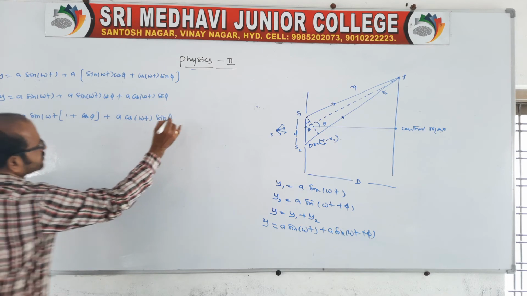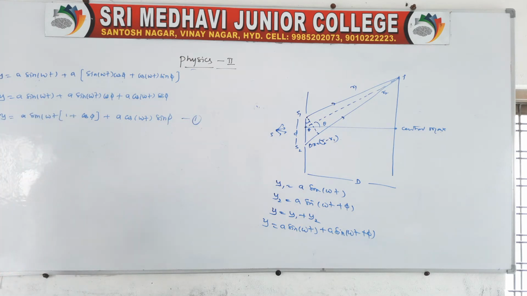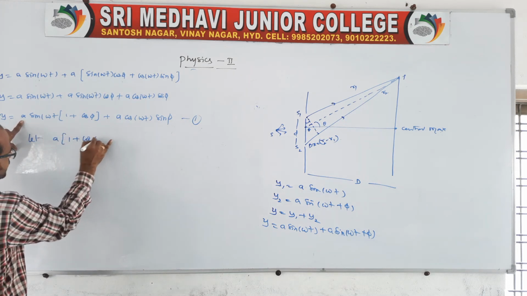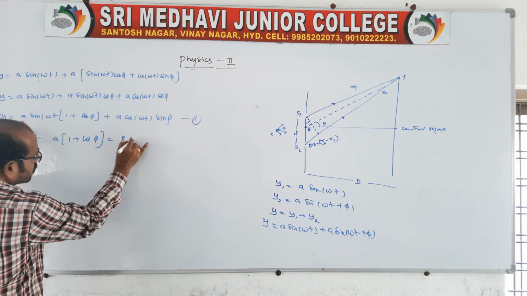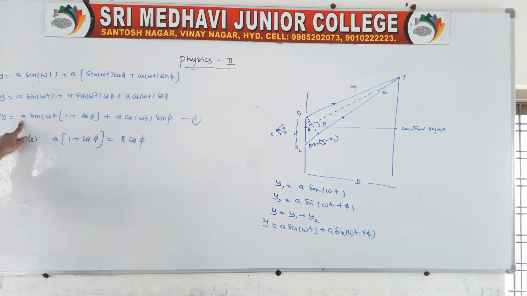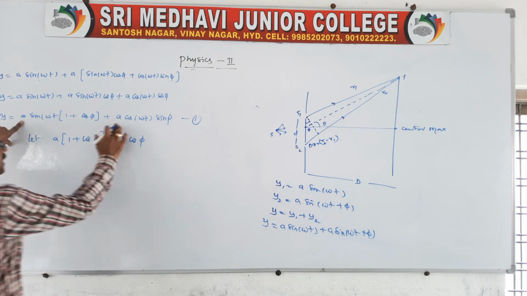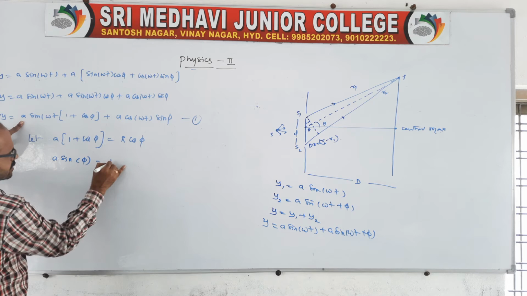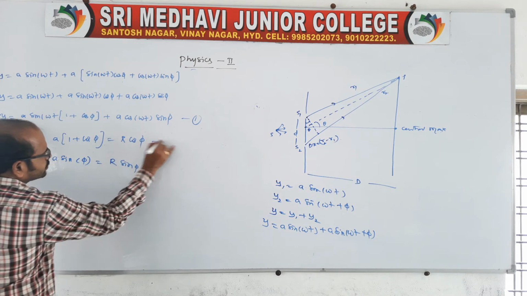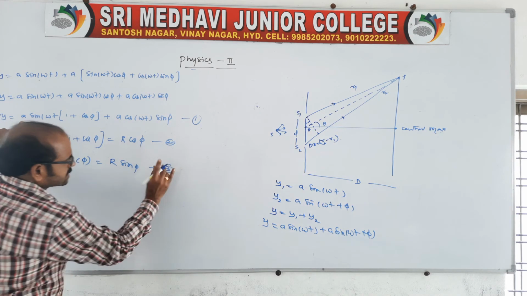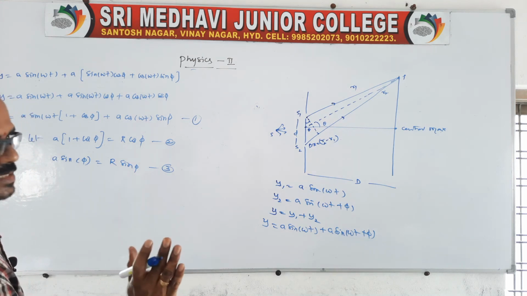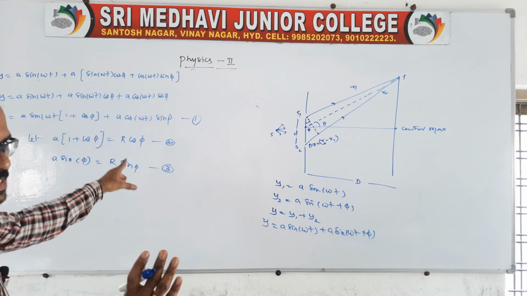See, this is equation 1. From this equation, I want to tell you like this: let a(1 plus cos phi) be taken as r cos alpha, assume like this, right? And from this expression you take a sin phi as r sin alpha. It's equation 2, and this is 3. The derivation is there in our material also. Suppose you go through the materials or else you go through the derivation, this is also no problem.